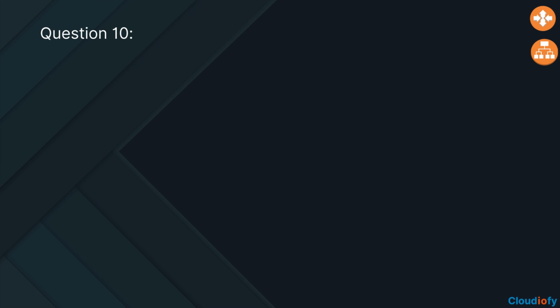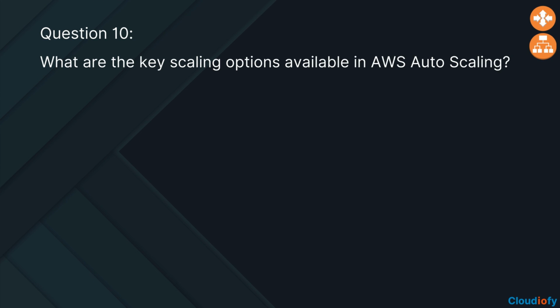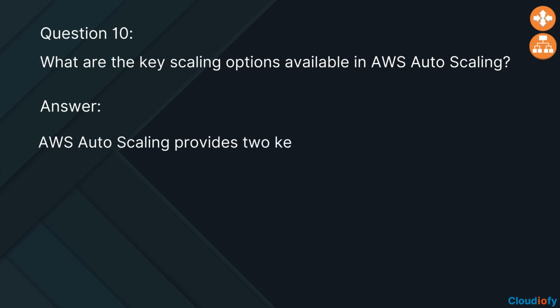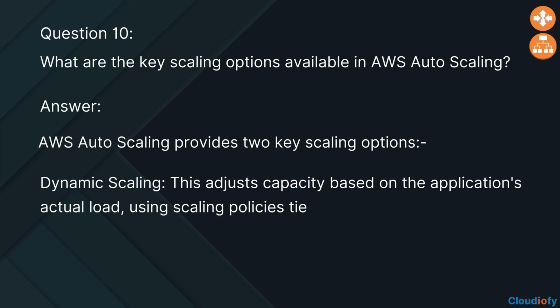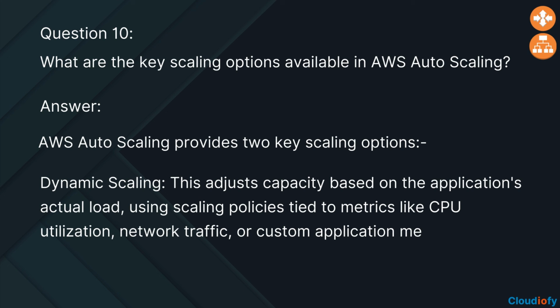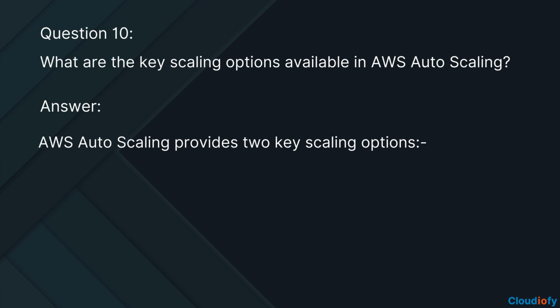The next question is, what are the key scaling options available in AWS Autoscaling? The answer is, AWS Autoscaling provides two key scaling options. Dynamic scaling. This adjusts capacity based on the application's actual load, using scaling policies tied to metrics like CPU utilization, network traffic, or custom application metrics.